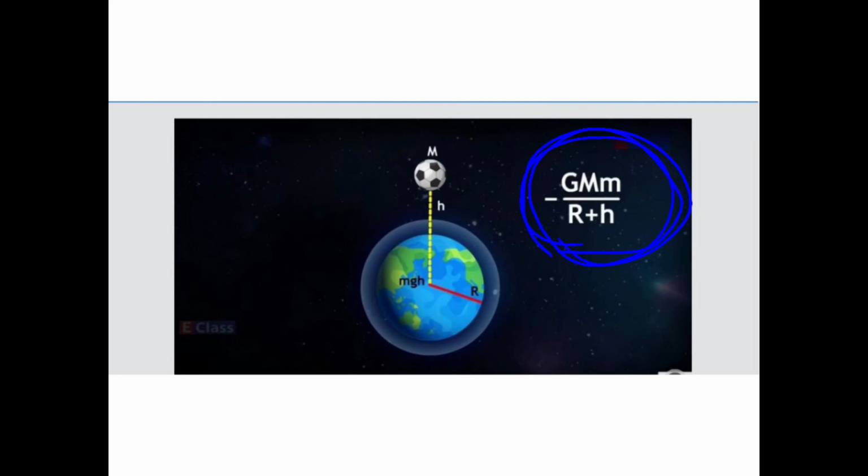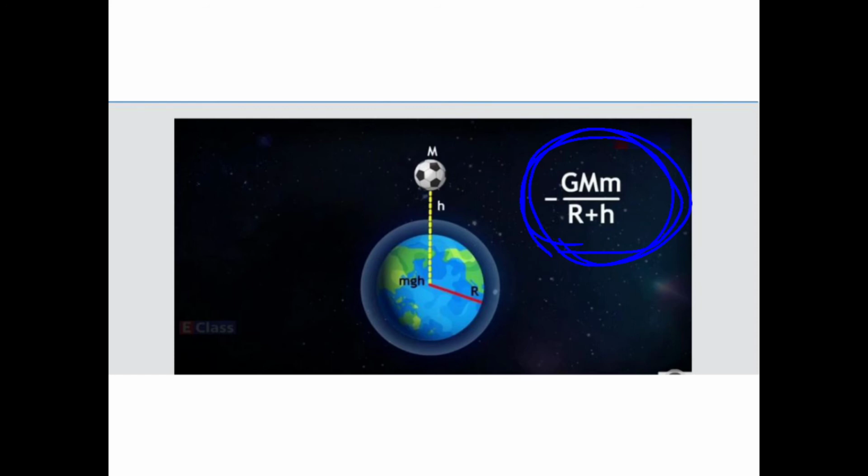Now having understood this, let us suppose that the ball is thrown in the upward direction, and obviously as it is going upward, the velocity will go on decreasing. Why? Because the gravitation of the earth is pulling in the downward direction.